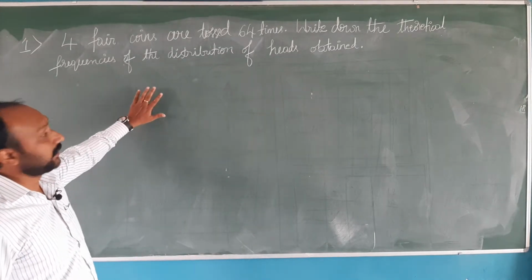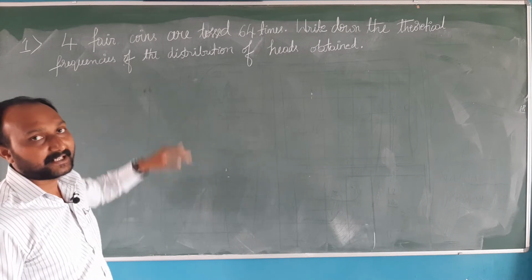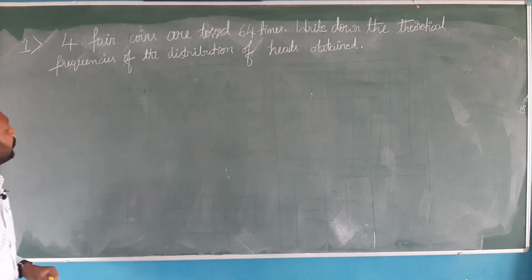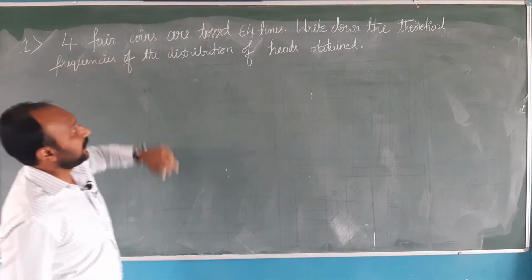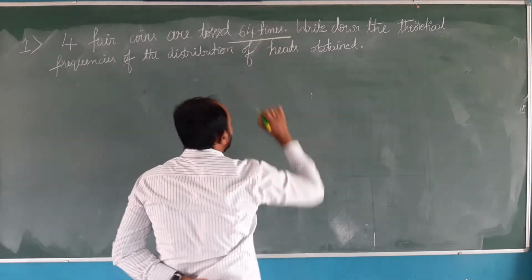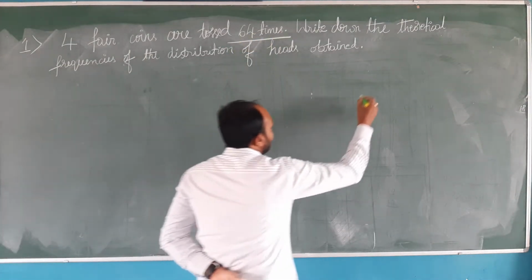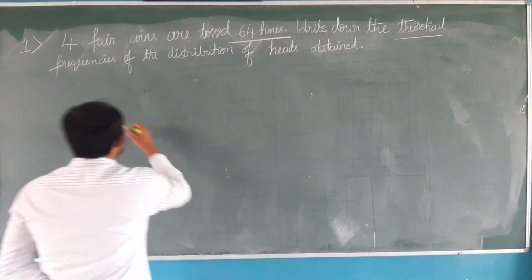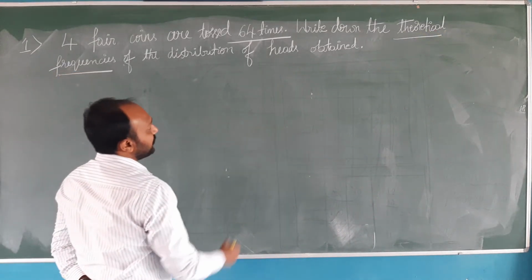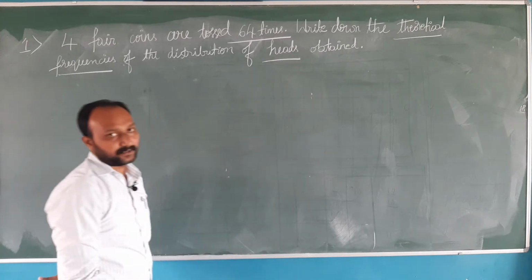In this session, let us solve some problems on binomial distribution. 4 fair coins are tossed 64 times. Write down the theoretical frequencies. You need to write down theoretical frequencies of distribution of heads obtained.